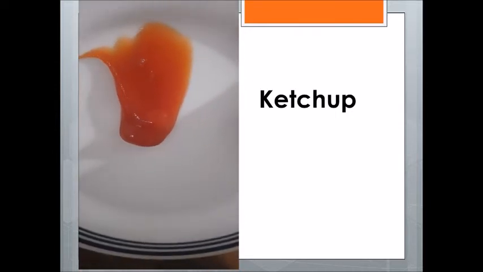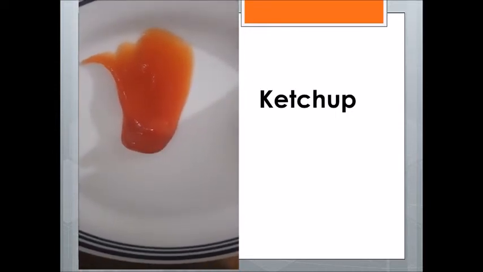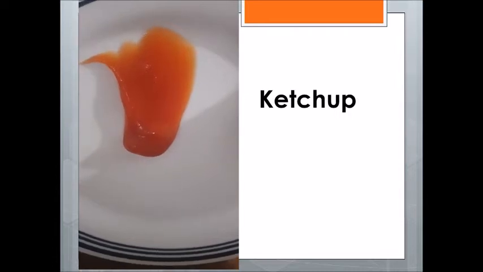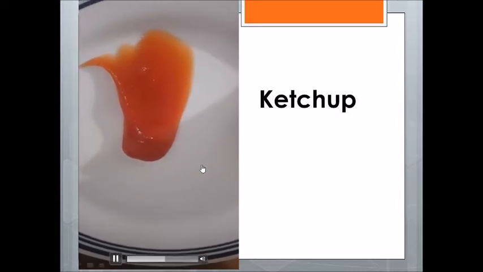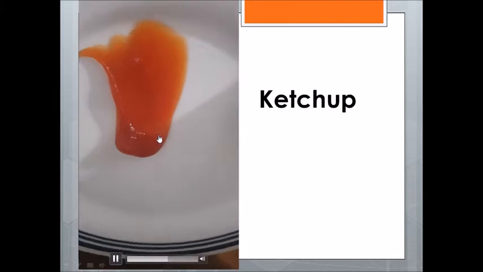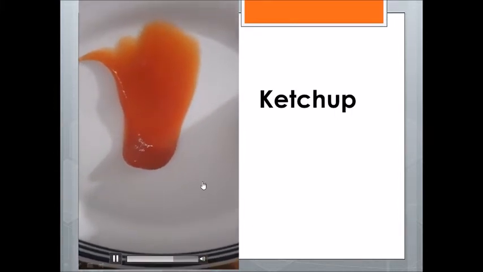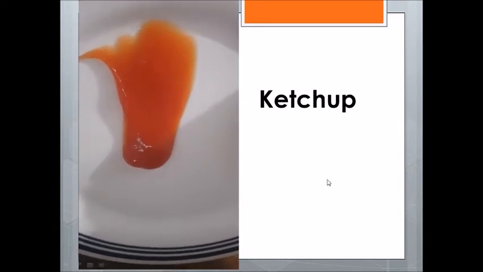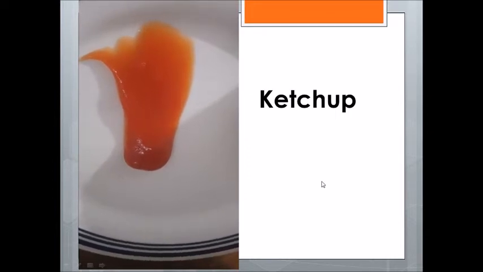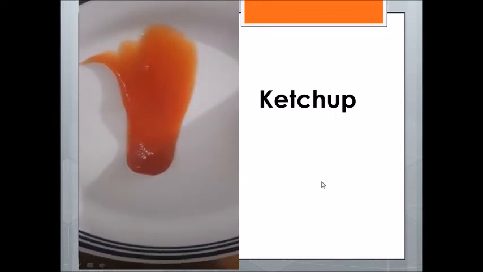So it is a thick liquid since it flows slowly. Very slow. Now let's see the next one.